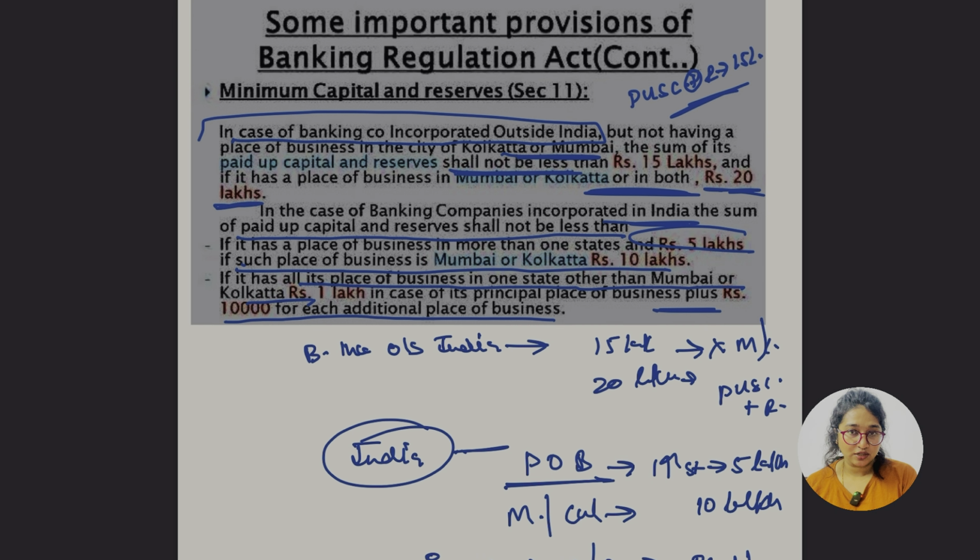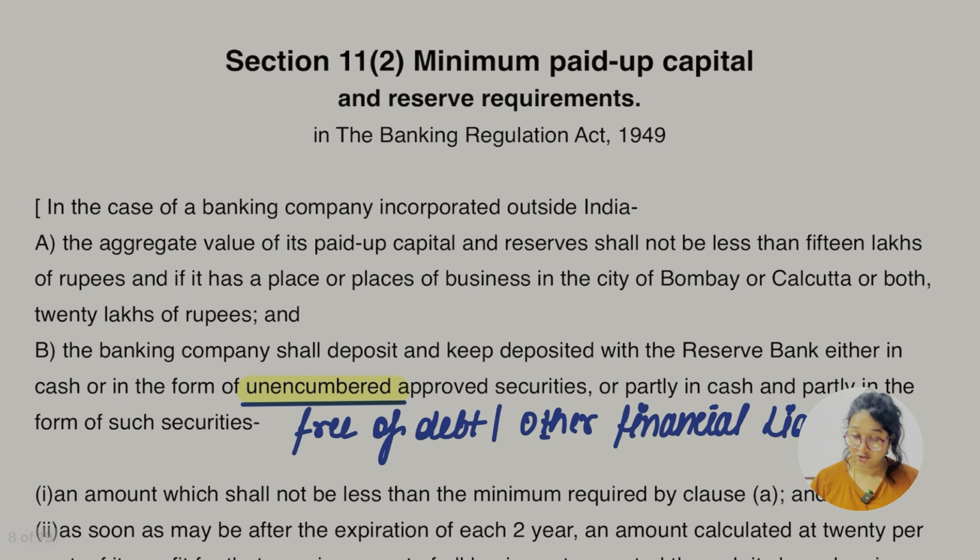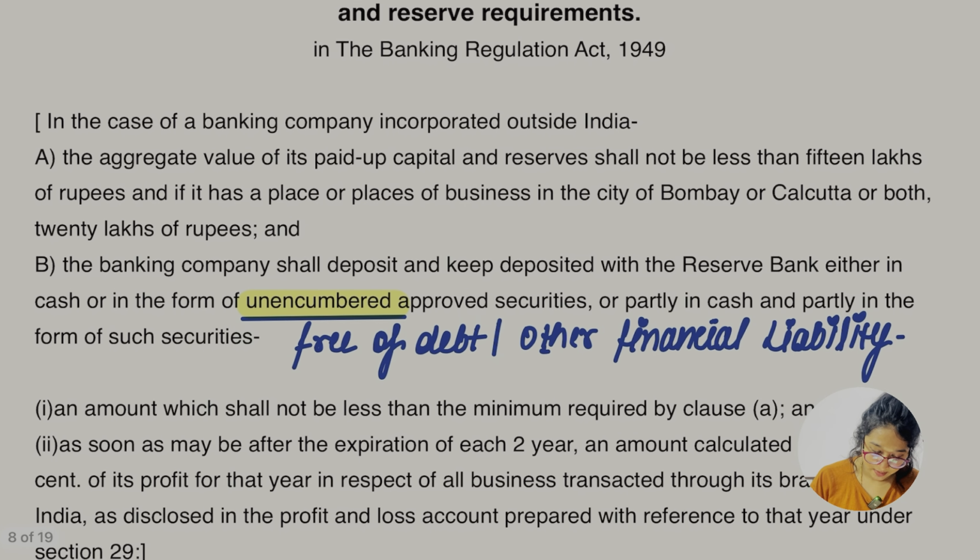So yes, let's continue our remaining portion of the Banking Regulation Act 1949. We were on the topic of minimum capital and reserve maintenance by the banking company, and we now have an idea of how much paid up capital or reserve is to be maintained by a banking company. Now we are going to the provision of Section 11, which is about the minimum paid up capital and reserve requirement.